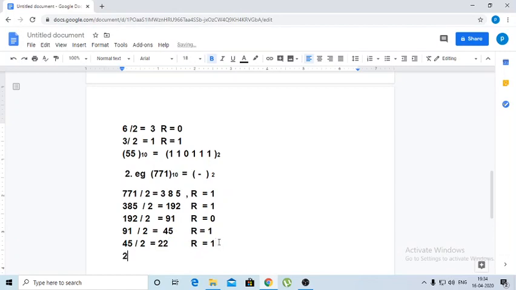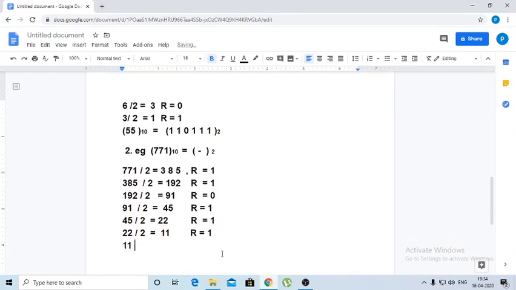And again 22 by 2. This is 11 is the quotient and the remainder is 1. And 11 again by 2. You will get 5 quotient and remainder is 1. Again 5 by 2. You will get 2 is the quotient and remainder equals to 1.